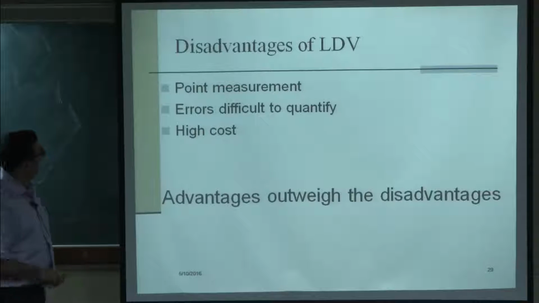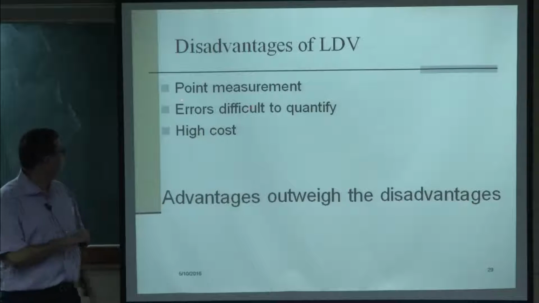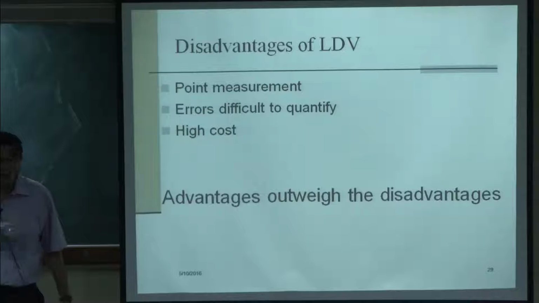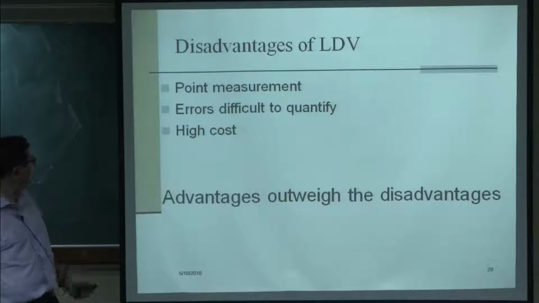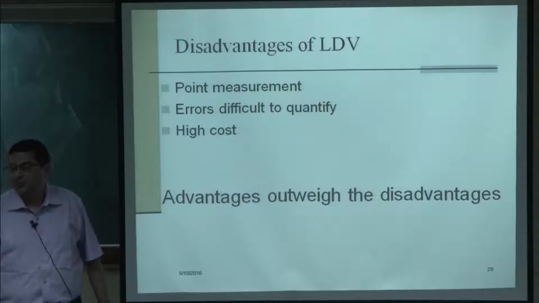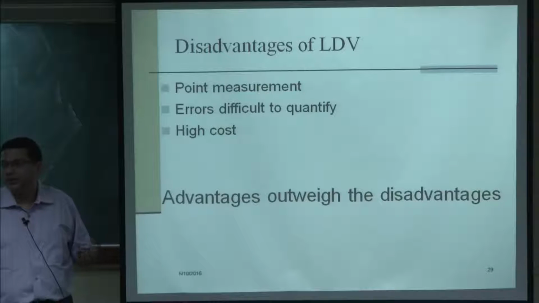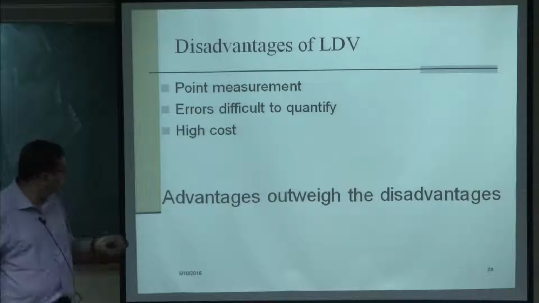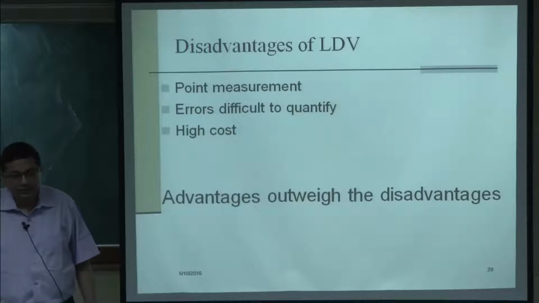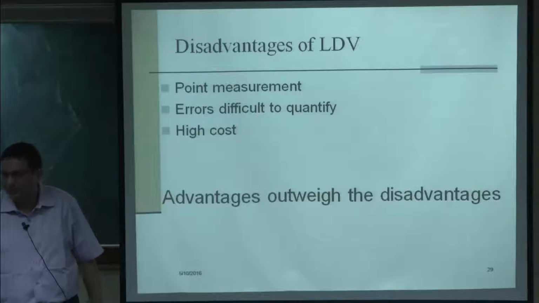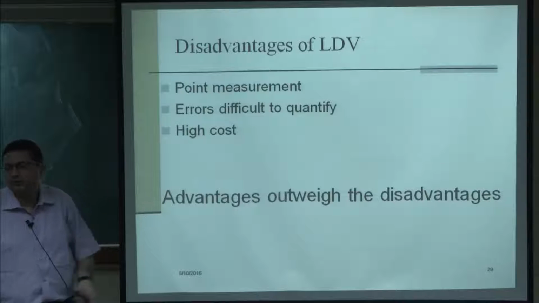The disadvantages of the LDV system, as I mentioned earlier, are that it is a point measurement, and errors are very difficult to quantify. If there is any error, you cannot distinguish it; it is all embedded in the measurement itself. The cost is very high, because there is the cost of the laser, the electronics, and the optics, which are also very expensive. The optics has to be of the maximum possible quality, with all surfaces as smooth as possible. A single component system costs about $138,000 to $140,000, and when you add more components the cost goes up.